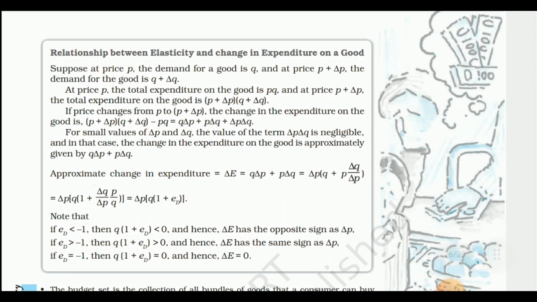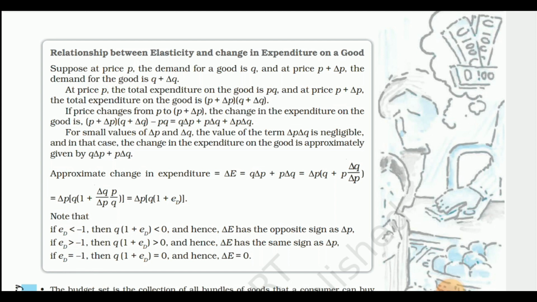Relationship between elasticity and change in expenditure on a good. Suppose at price P the demand for a good is Q, and at price P plus triangle P, the demand for the good is Q plus triangle Q. At price P, the total expenditure on the good is PQ, and at price P plus triangle P, the total expenditure on the good is (P plus triangle P)(Q plus triangle Q).